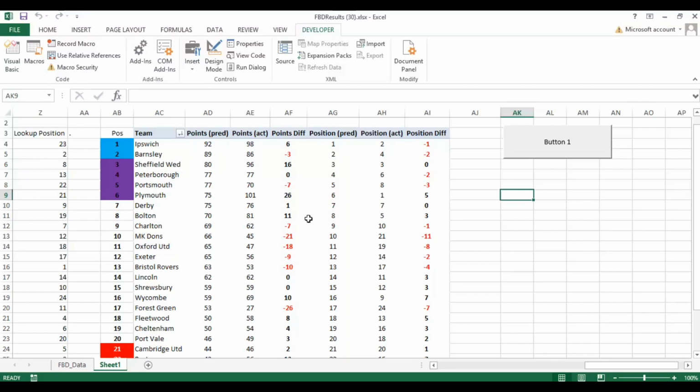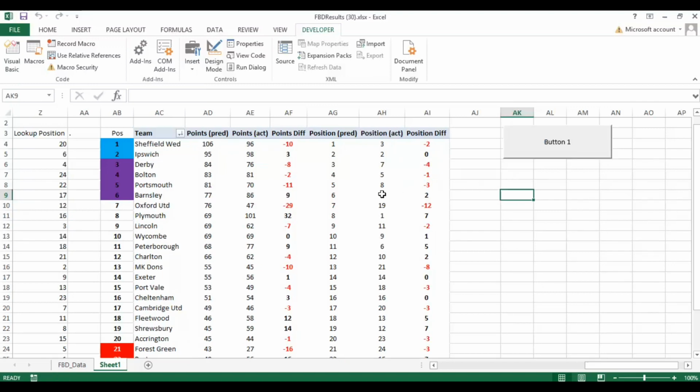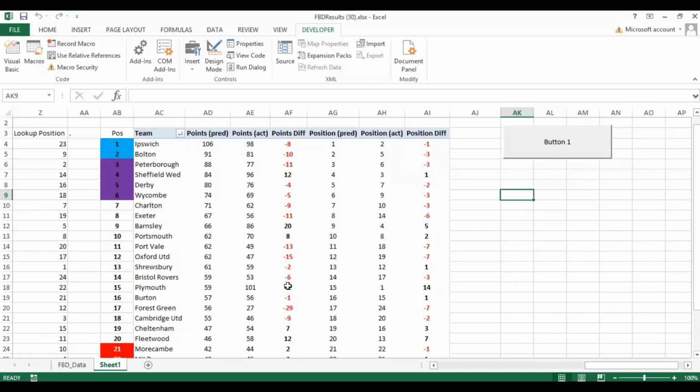each time. Actually, Barnsley, there's a rare occurrence where they would have ended up second in that simulated season. But again, down here, nine points below Plymouth at 32 again. So we can run this and we can actually start recording these results, and you can get Excel to do this.